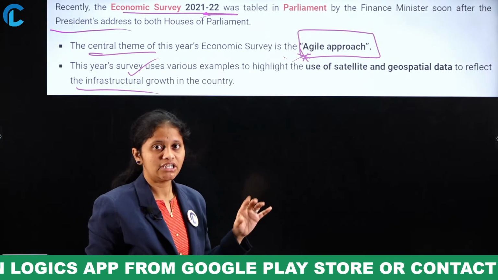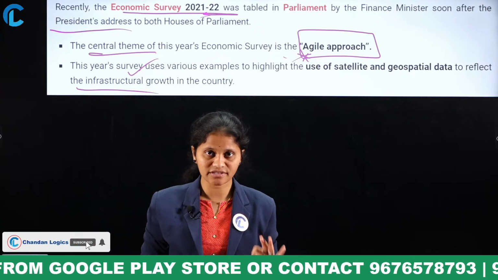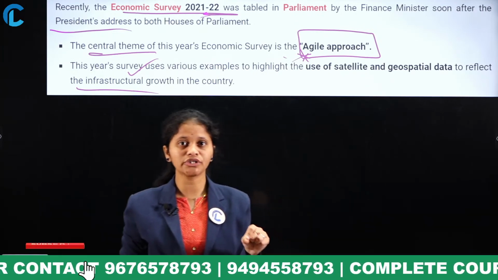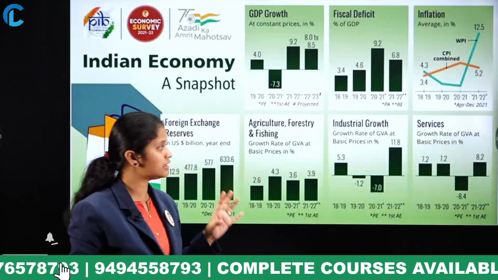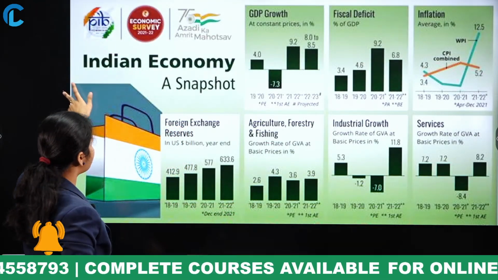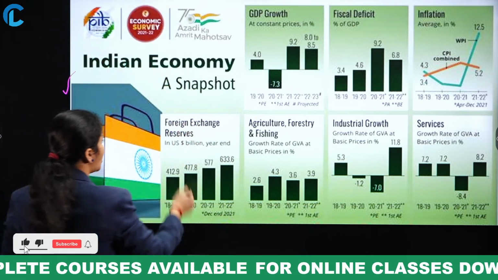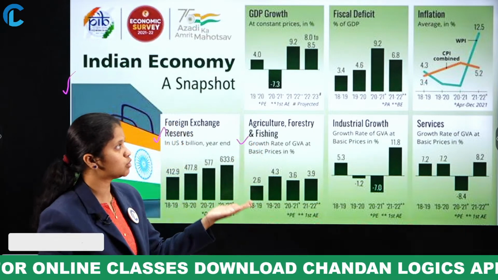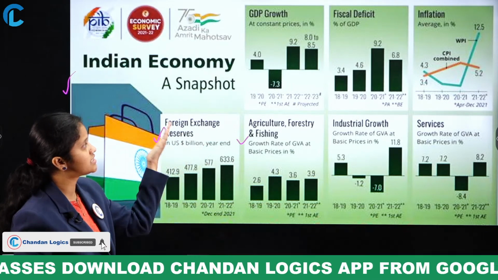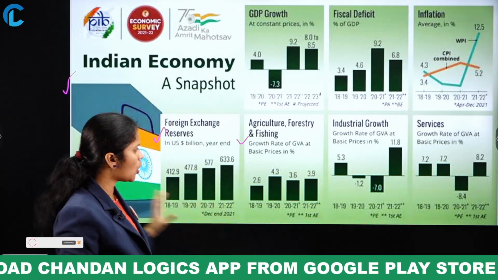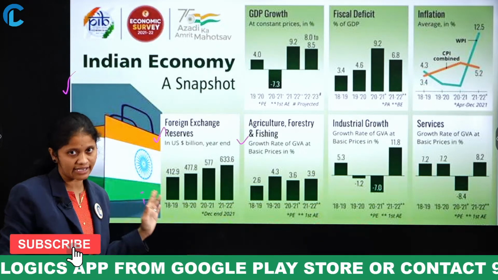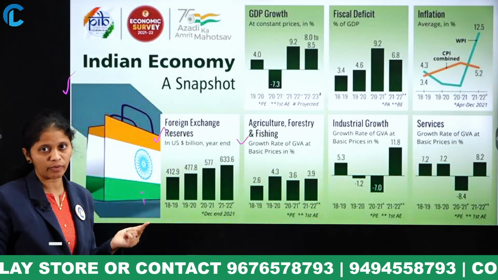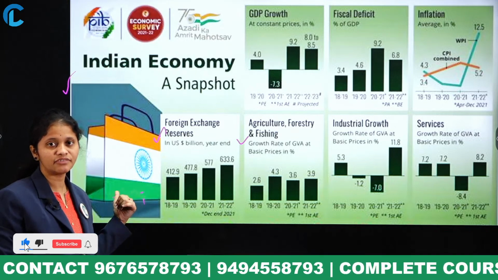Now I will explain all the MCQ based questions I am going to give. Everyone, try to mention your answers in the comment section. But before we start our MCQ or quiz, let me give a little information. Moving to the part on the Indian economy, just a snapshot: how the foreign exchange reserves were raised, agriculture, forestry, fishing sector, industrial growth, services, fiscal deficit, GDP growth, even inflation. All the sectors, just have a glance over these graphs, so you can easily understand how the services did in the past year, 2021-22. So that's all about the economic survey which was released recently.